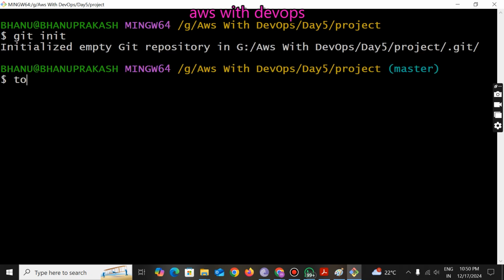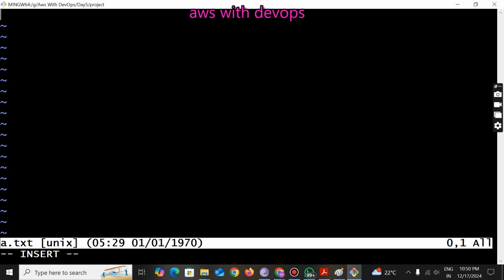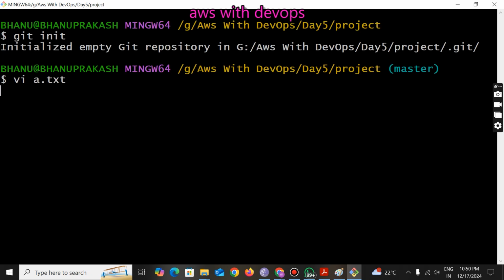Now I'm going to create one file here. vi a.txt. Now I'm going to add line 1, line 2. Okay, only 2 lines I have added. Escape :wq. Guys, I am writing lines here just to understand the concept only. Actually, in real time, there will be no lines like this. The code will be there. The developers always work on the code. For understanding the concept, I am mentioning the lines here. Okay. Now press enter.